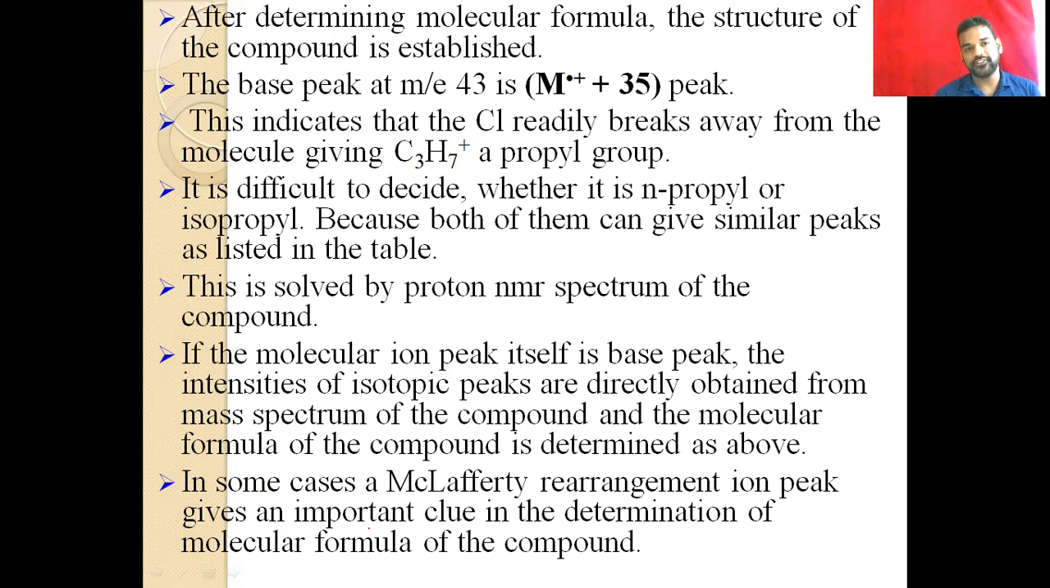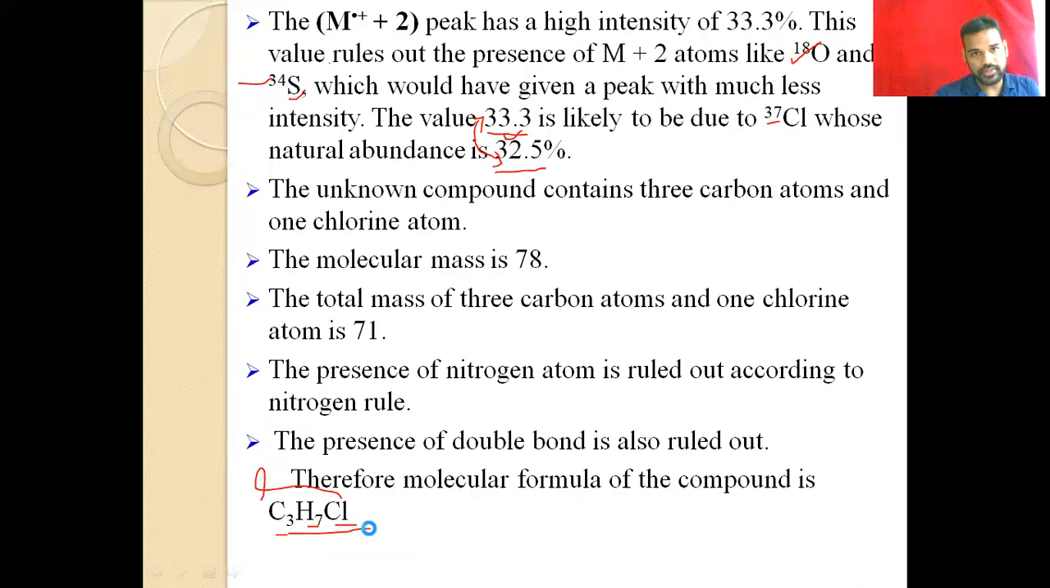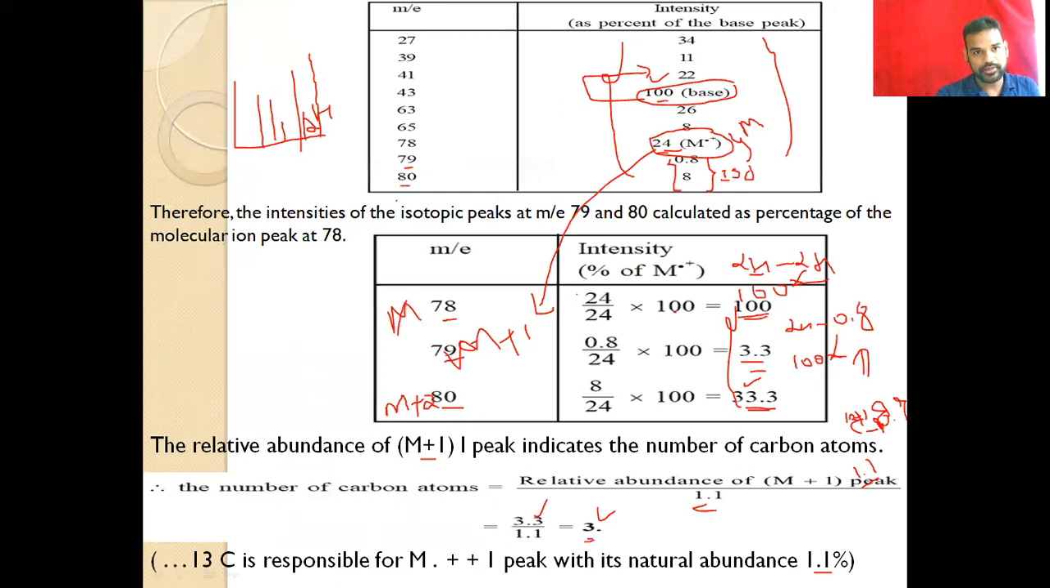And then we have to identify the base peak, 43. That means M plus 35. The base peak has the highest intensity. So this molecular mass and the base peak have a difference of 35. Here the mass of the base peak is 43, so after the addition of 35 to this base peak, we will get the molecular ion peak. So the molecular ion peak and base peak have a difference of 35.